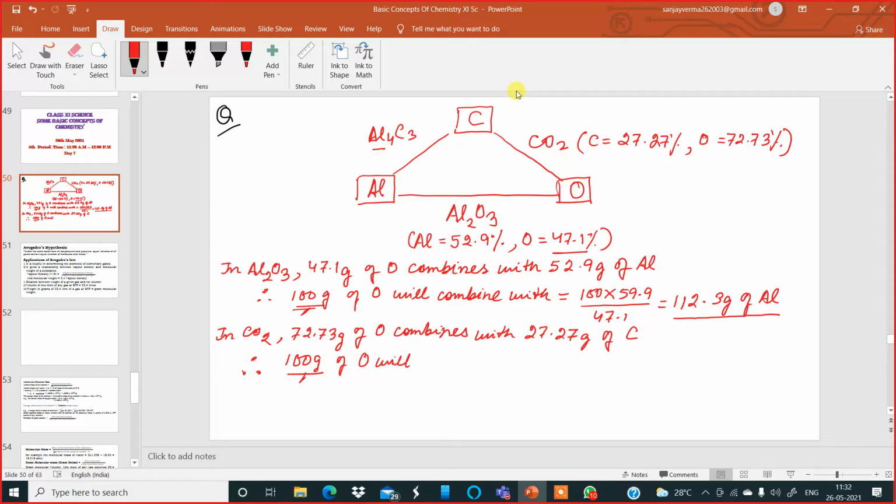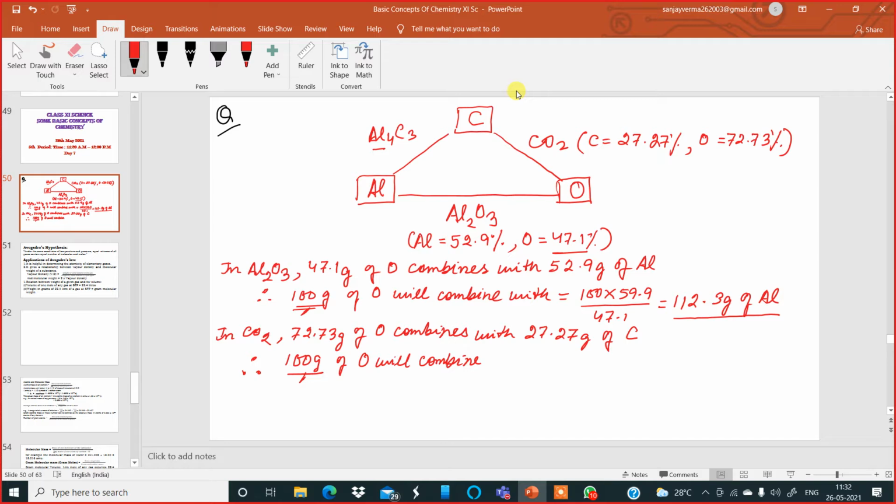Excuse me, sir. Yes. Instead of the 100 grams, can we use just 1 gram? Yeah, we can use 1 gram also, no problem. You'll get the same answer. Over here it'll be 100, so it is easier this way also, because we are removing the decimal. Are you getting it? Yes, sir. 59.9, it is the same thing.